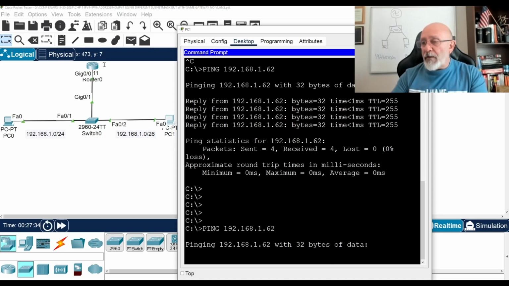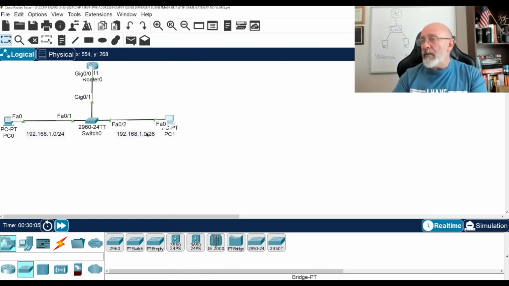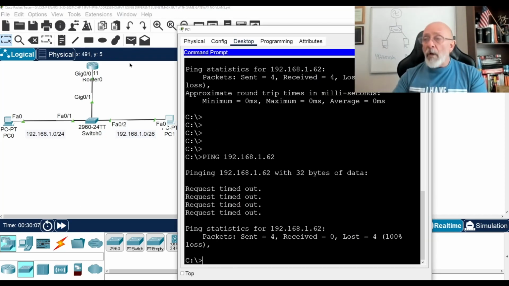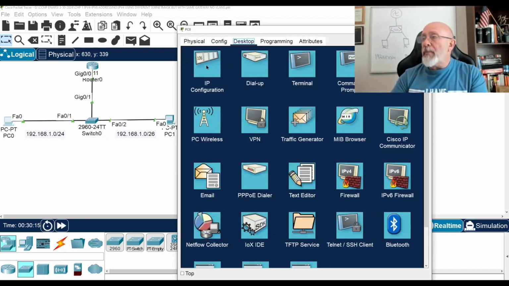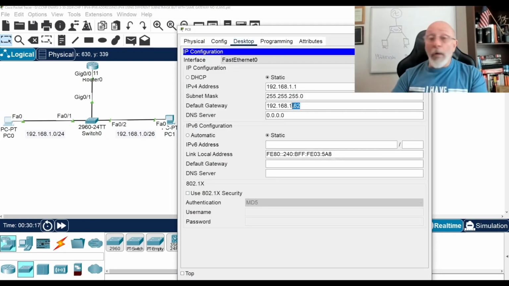Let's fast forward through time. Again, that's why I love this. So you can't ping. Oh, okay. So now we need to go ahead and put actual gateways. So let's go ahead and put specific gateways. So in a 24-bit mask, I always use .254. I always use the last available IP address. Why?